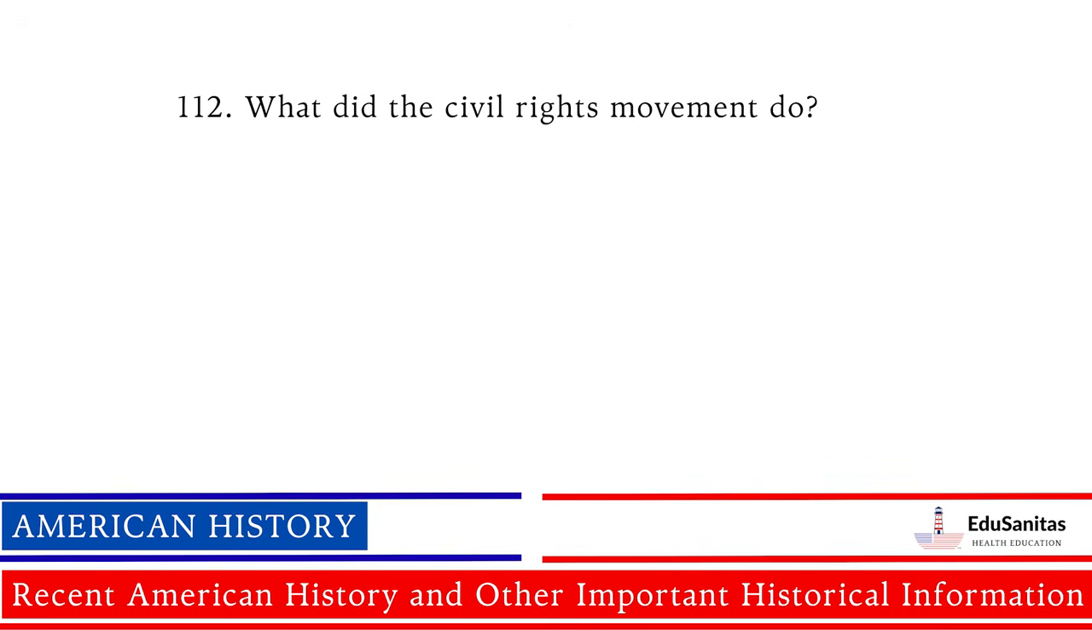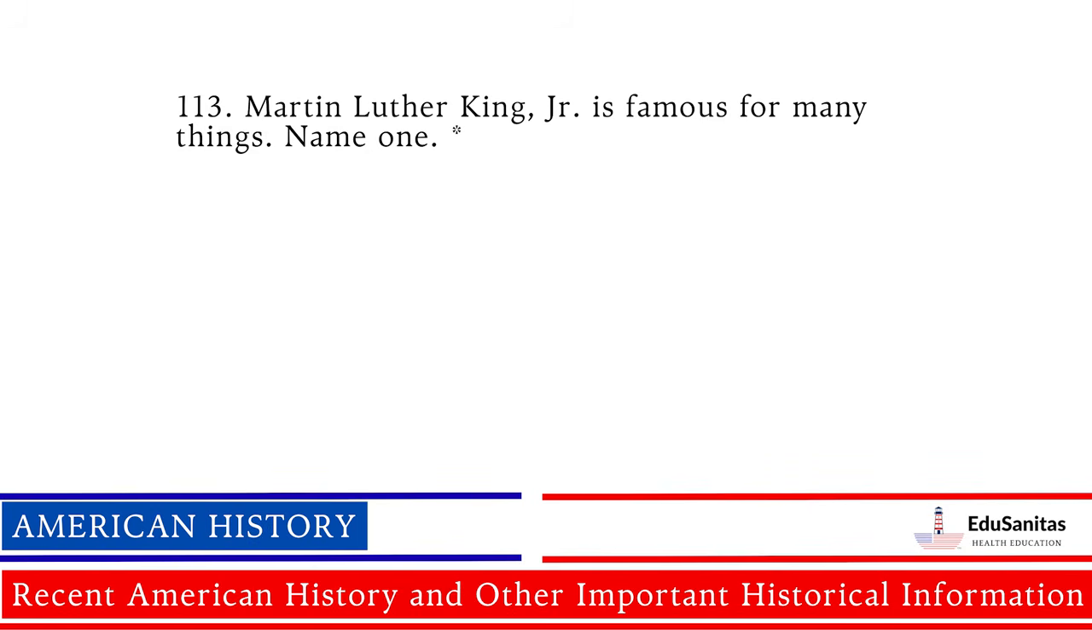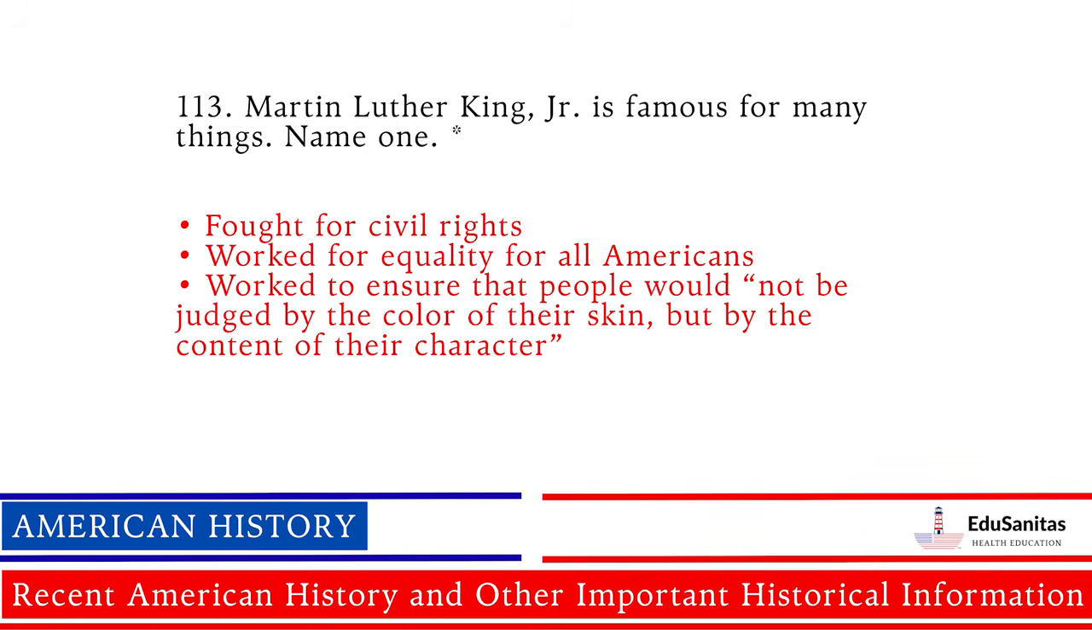What did the Civil Rights Movement do? Fought to end racial discrimination. Martin Luther King Jr. is famous for many things. Name one. Fought for civil rights. Worked for equality for all Americans. Worked to ensure that people would not be judged by the color of their skin, but by the content of their character.